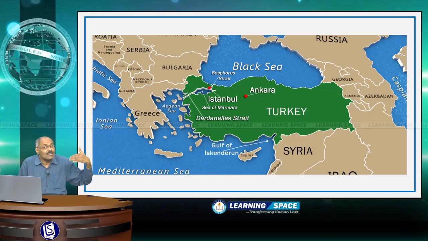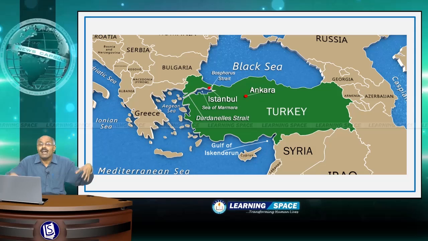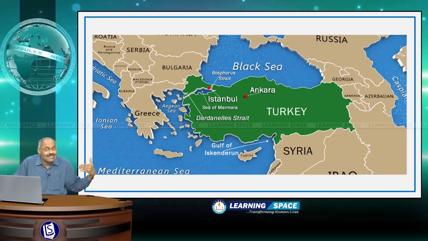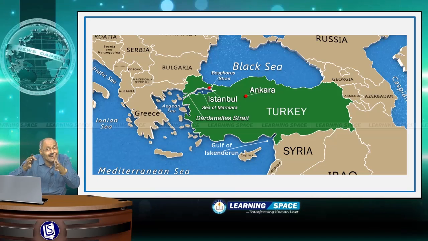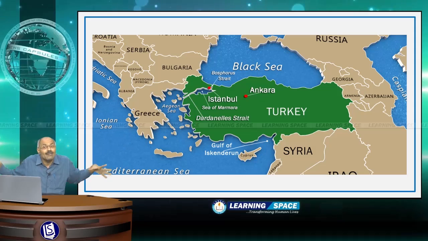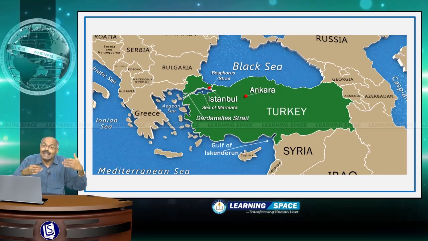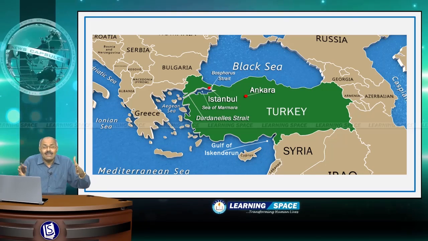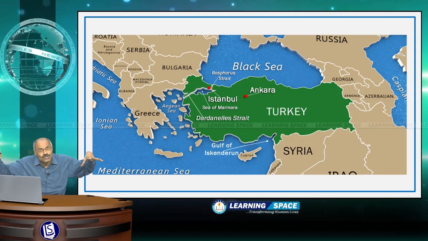And you may ask, what is meant by strait? It is a narrow passage of water connecting two seas or two oceans. And the other word is isthmus. Isthmus is the narrow strip of land connecting large land masses. So, isthmus is the narrow strip of land connecting two large land masses, and strait is a narrow strip of water connecting two large seas or oceans.